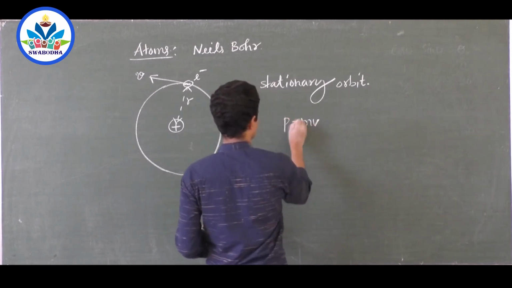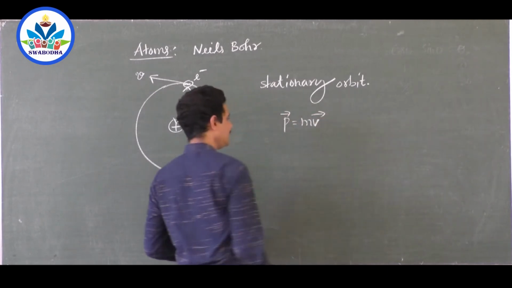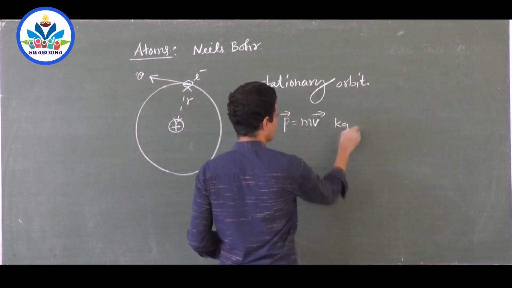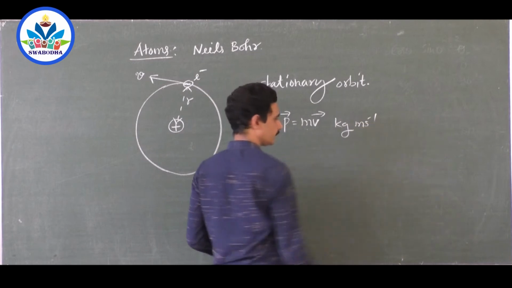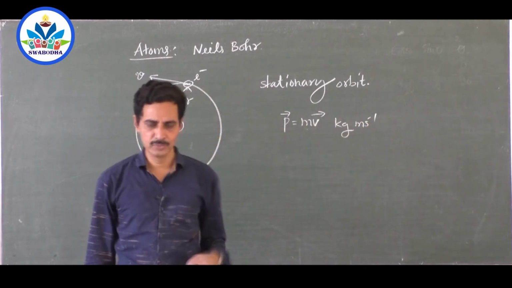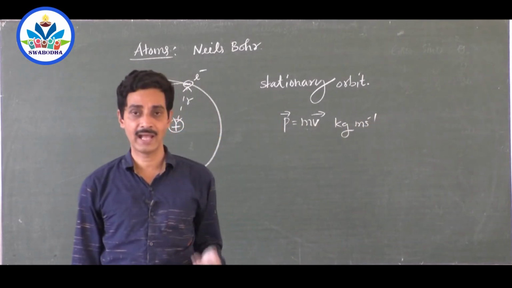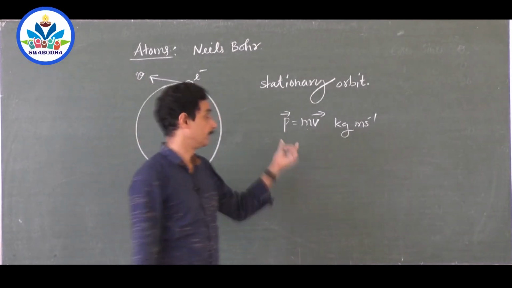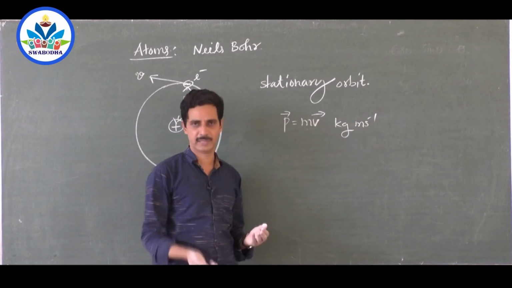Mass into velocity is momentum, and because of velocity it is a vector quantity, and its unit is kg meter per second. A body of 10 kg moving with 2 meters per second has 20 kg meter per second momentum. More the mass of the body, more will be the momentum, right?